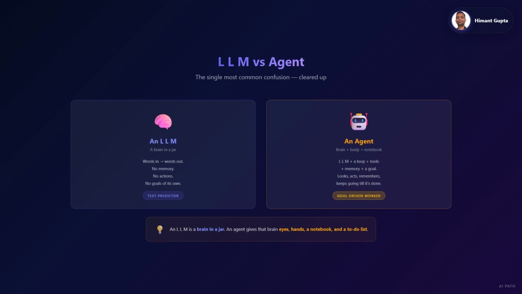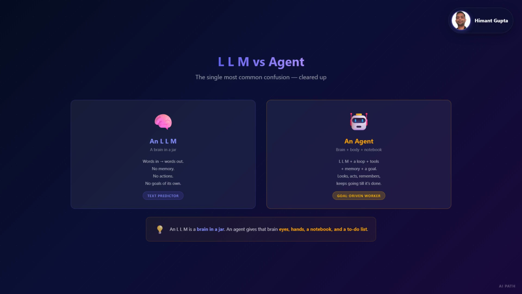Let's start with the EU AI Act. It is the first comprehensive AI regulation in the world. The core idea is risk-based classification. Unacceptable risk, banned. Social scoring, real-time biometric surveillance in public spaces. High risk, heavily regulated. AI in hiring, credit scoring, medical devices, law enforcement. If your agent makes decisions that affect people's lives, it is probably high risk.